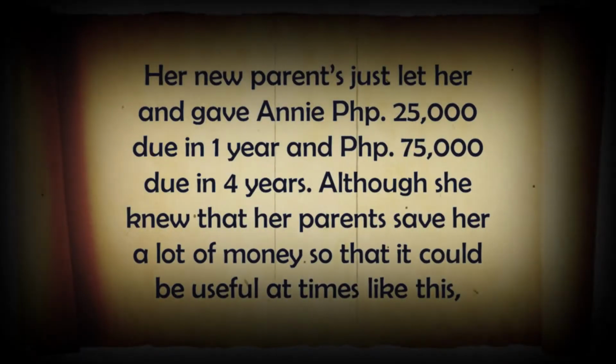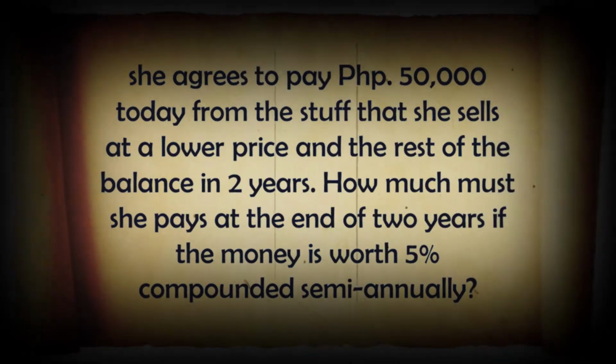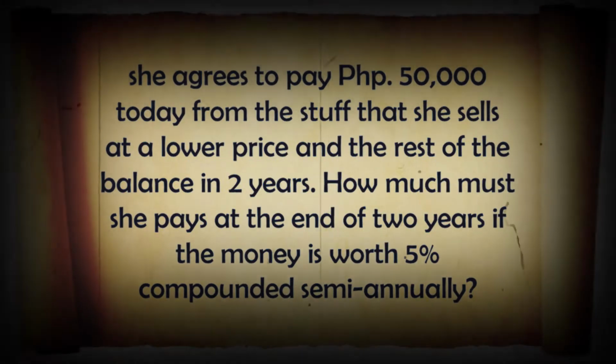They just let her and gave Annie 25,000 pesos due in 1 year and 75,000 pesos due in 4 years. Although she knew that her parents saved her a lot of money so that it could be useful at times like this, she agrees to pay 50,000 pesos today from the stuff that she sells at a lower price and the rest of the balance in 2 years. How much must she pay at the end of 2 years if the money is worth 5% compounded semi-annually?